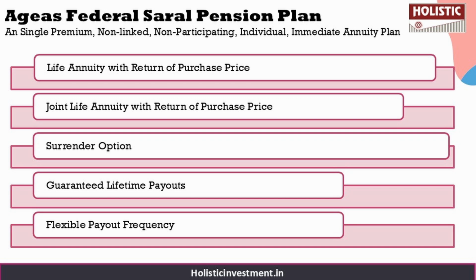This plan allows surrender in the event of a critical illness diagnosed in the annuitant, spouse, or any of their children, and it also ensures a steady annuity income throughout the lifetime. You can choose to receive your annuity payments monthly, quarterly, half yearly, or annually based on your preference. There are benefits like survival benefit and death benefit, but there is no maturity benefit available in this policy, and all these benefits will differ based on the plan option you have opted for.